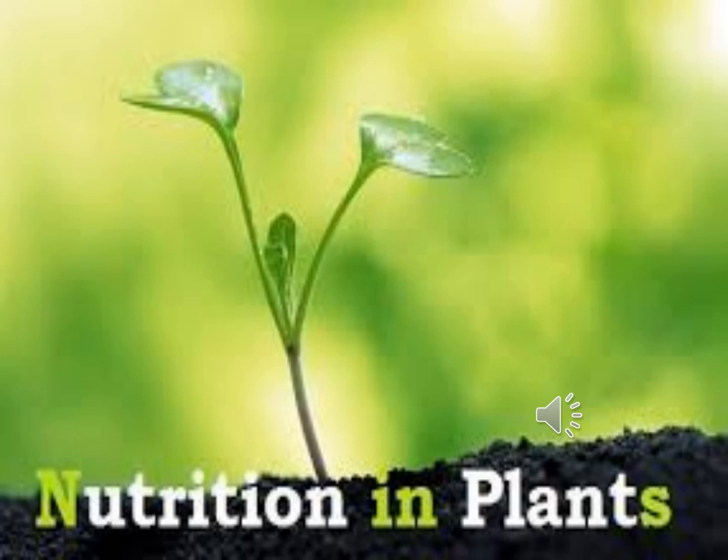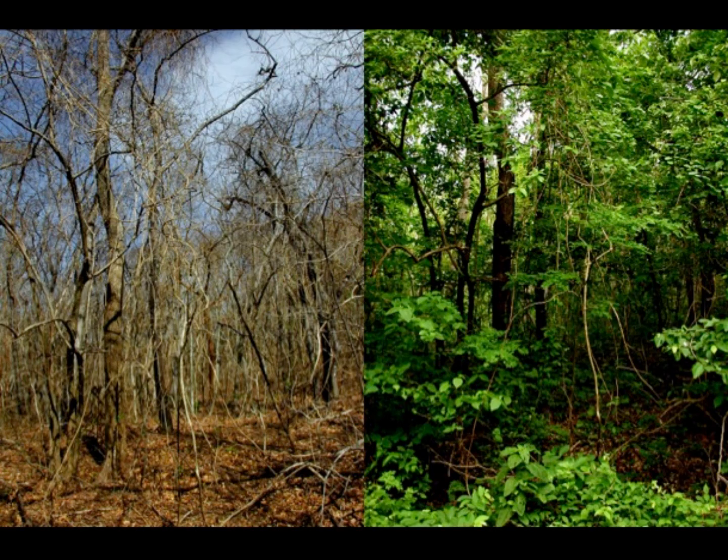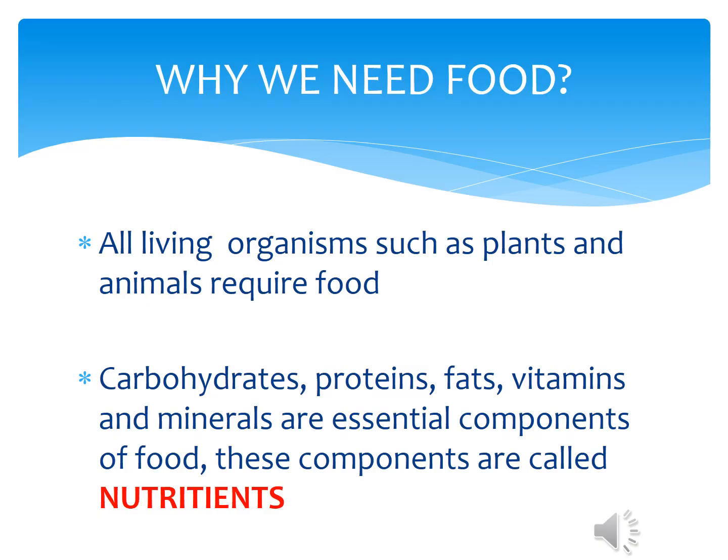Now let us enter into our first chapter of class 7 science, nutrition in plants. This chapter is very interesting and very easy to learn. Do plants go on a diet? Do they have to bother about the kind of nutrition that they are taking? If you have ever wondered how nutrition in plants occurs, then you are at the right place. So children, let us dive in and extract more information about this.